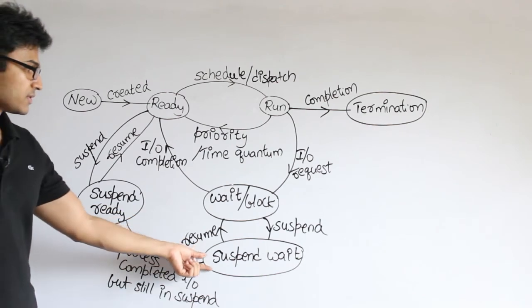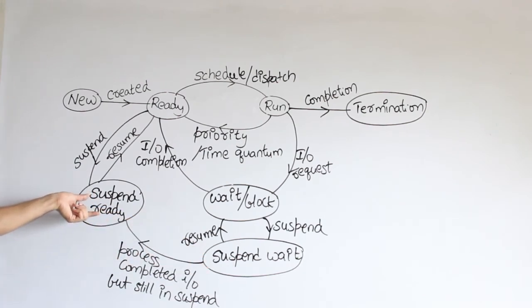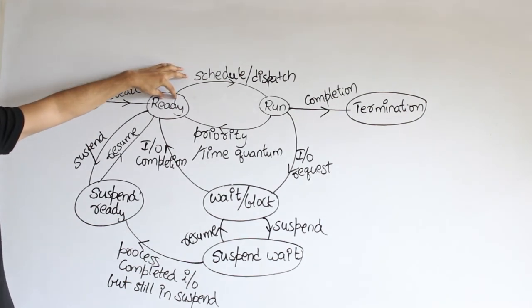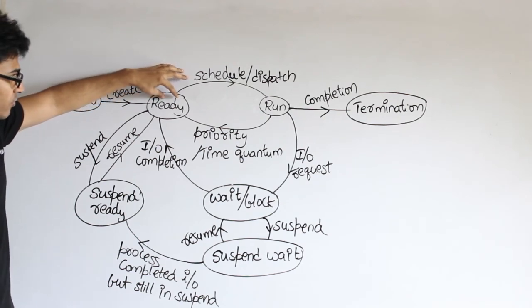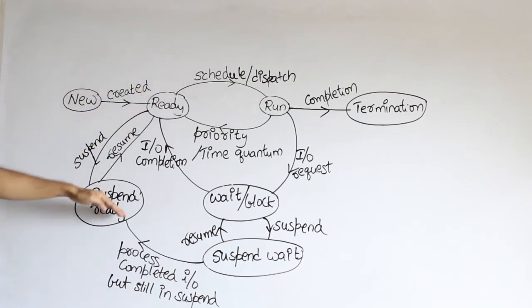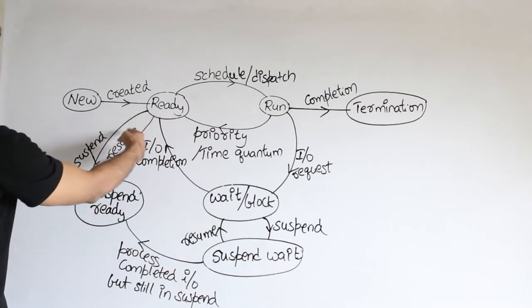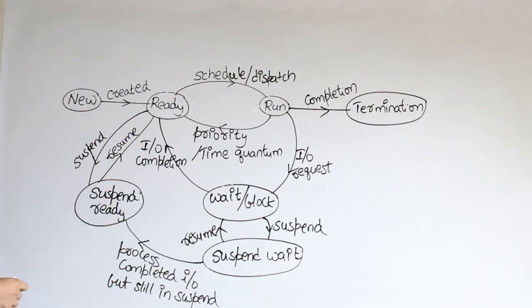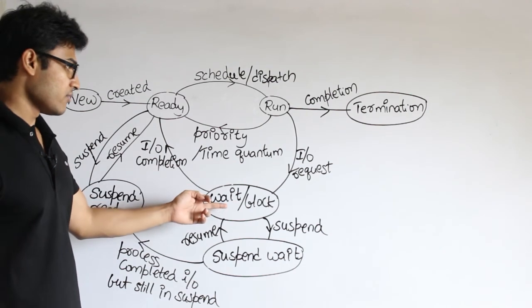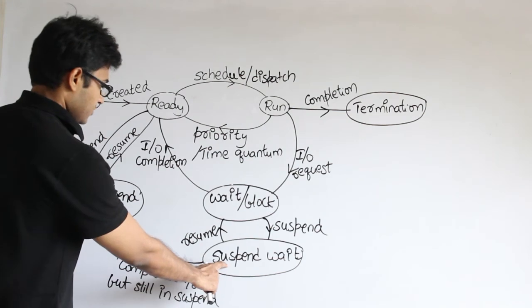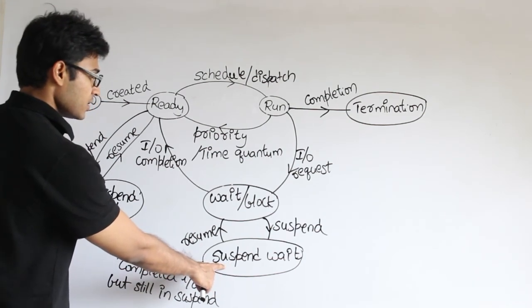So what is the significance of this state? I told you, whenever we have some process in the main memory, and you don't have memory for the new process, but the new process is very important that you should make room for it, then we just push some of the processes outside to the secondary memory, and that is called suspend ready. If the pushing is occurring from the ready state, then they will go to suspend ready. Similarly, if the pushing is occurring from the wait or block state, then they will go to the suspend wait. Either of these two, suspend wait or suspend ready, are in the secondary memory.